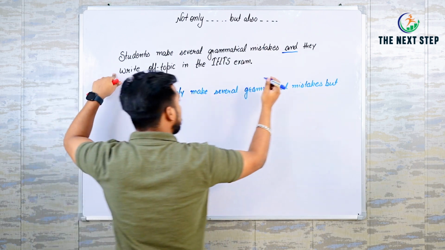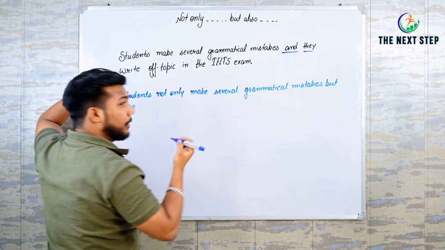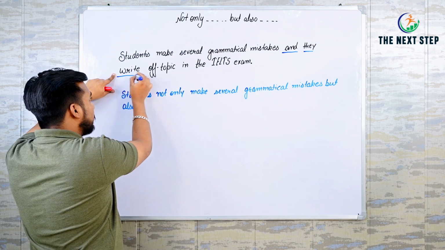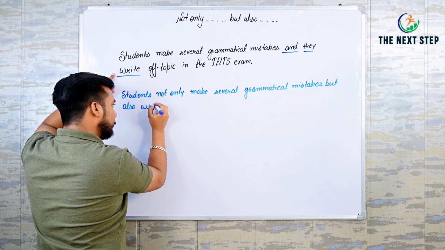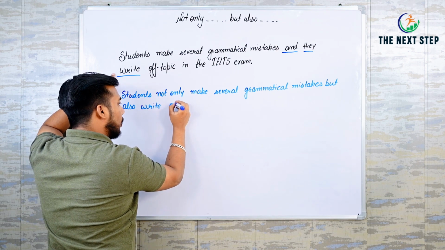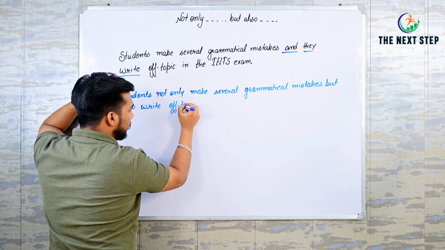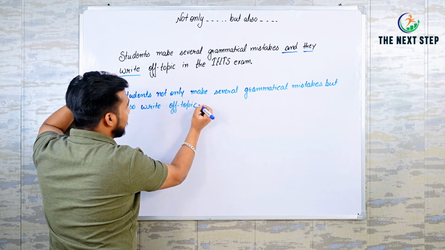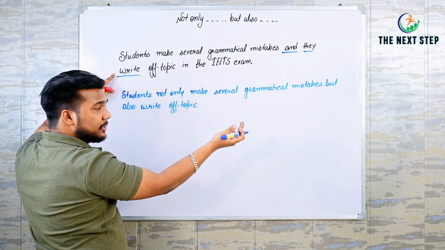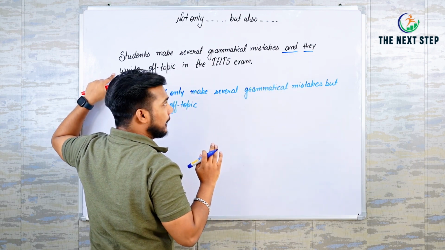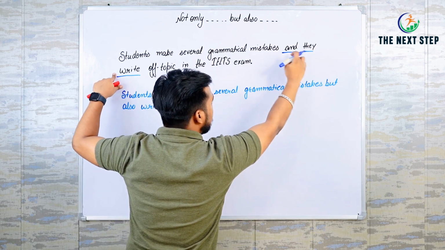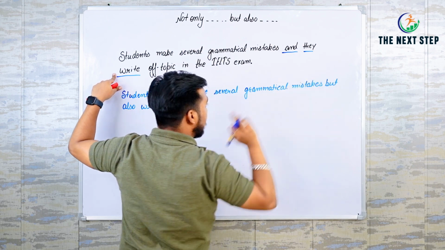Now we have to avoid the pronoun they and start with the verb. Write off topic. As you can see, the sentence is exactly the same, but we are just avoiding they and instead of and we are using but.